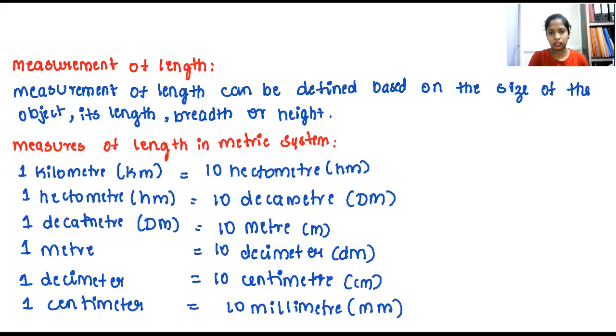Ma'am, no doubts, but my mother taught a table of metric measures of length in the meter system. In the center we have to write meter, and the metric measures are kilo, hecto, deca, and deci, centi, milli. That's what I have written here. Whatever you said, the same thing is there here. You can copy down this. Okay, is anybody still writing? Can I go with the next part?